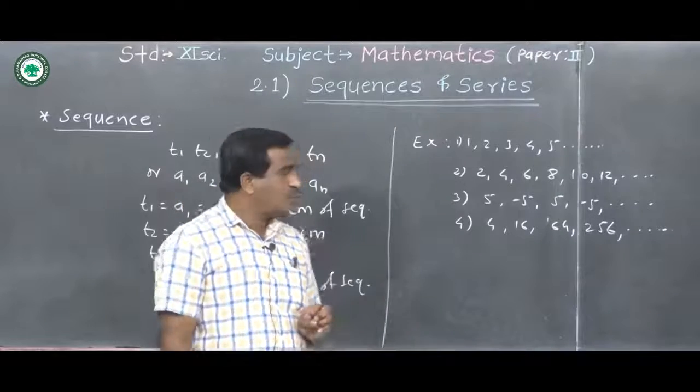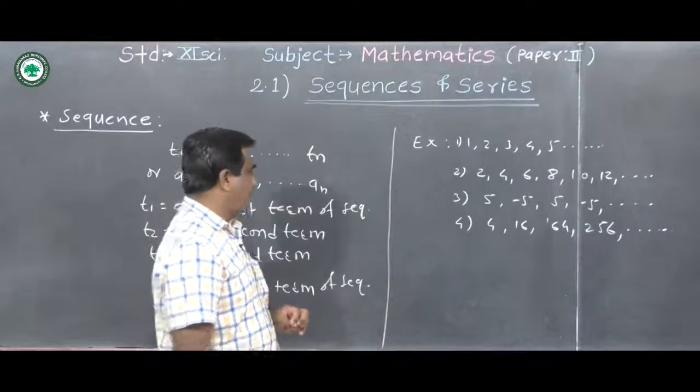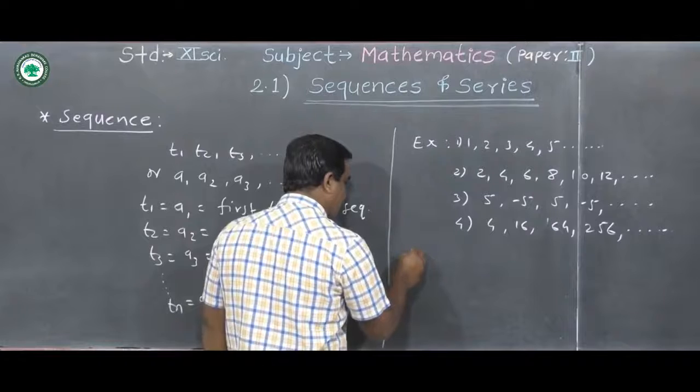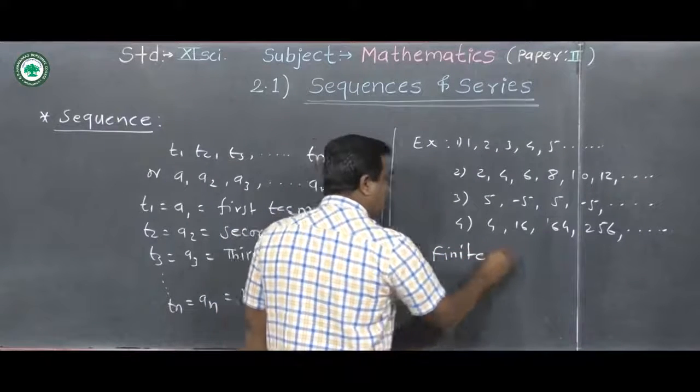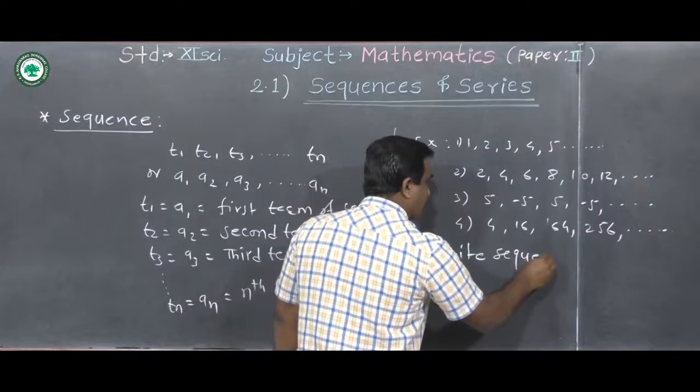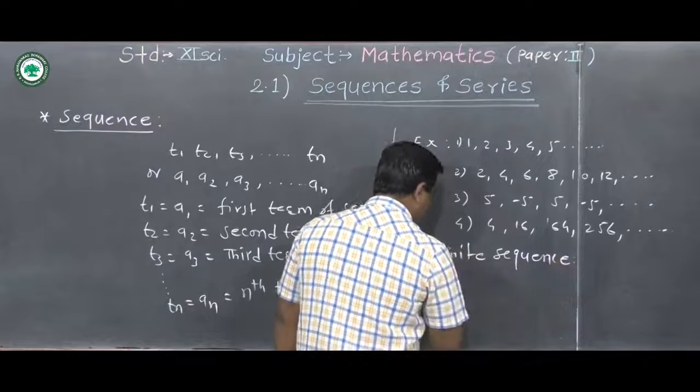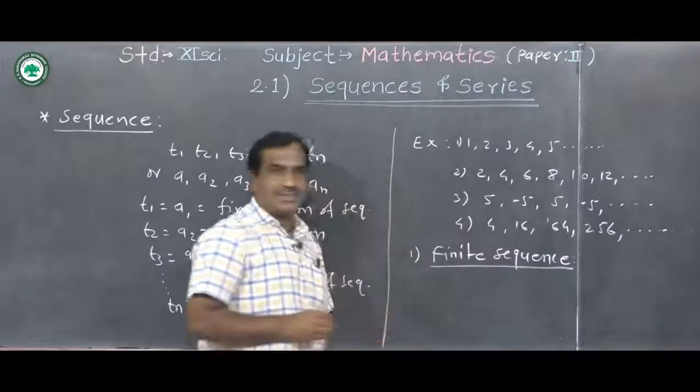Therefore, there are two types of sequence. The first is the finite sequence.